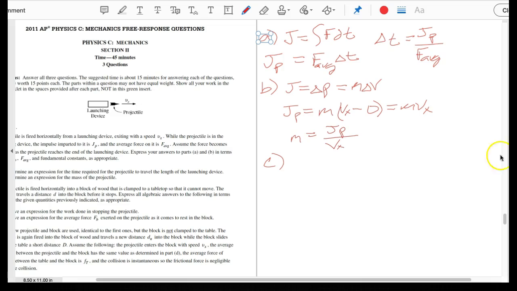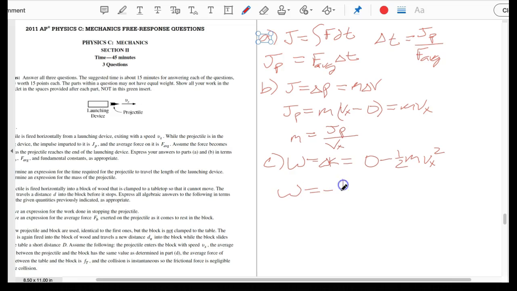We know that work is equal to the change in kinetic energy, and it did definitely change kinetic energy, so that is equal to final kinetic energy, which is 0, minus our original kinetic energy, which is 1/2 mv x squared. So the x here just tells it's over that position change, or how long the tube is. We can now plug in some of the things that we've done up here in order to get this to work out a little bit better.